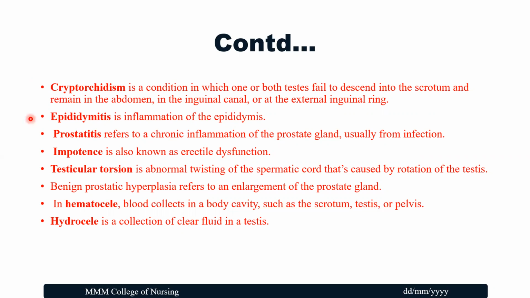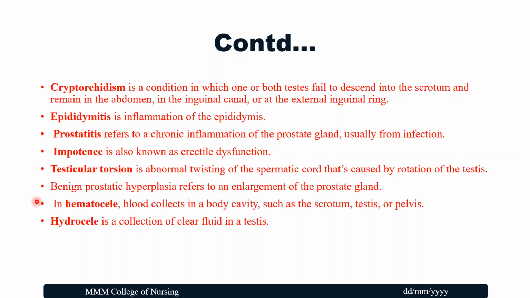Epididymitis is the inflammation of the epididymis. Prostatitis refers to a chronic inflammation of the prostate gland, usually in the form of infection. Impotence is also known as erectile dysfunction. Testicular torsion is an abnormal twisting of the spermatic cord that's caused by rotation of the testis. BPH is benign prostatic hyperplasia, which refers to the enlargement of the prostate gland.